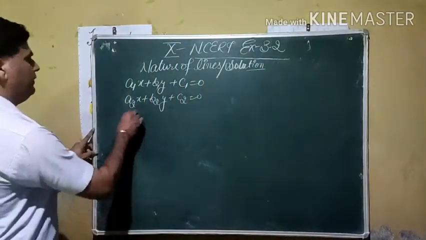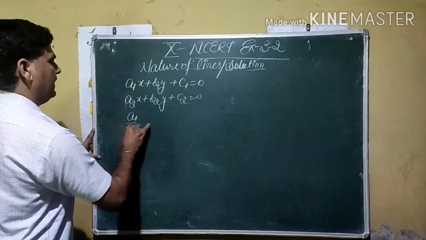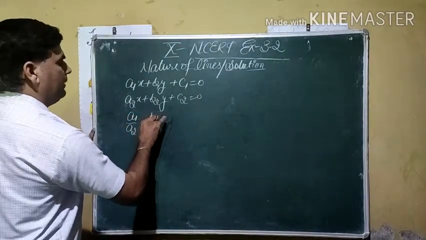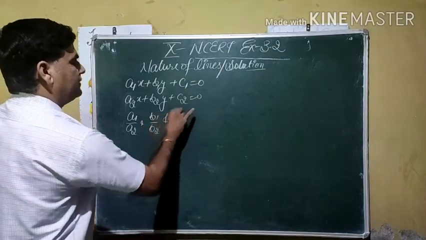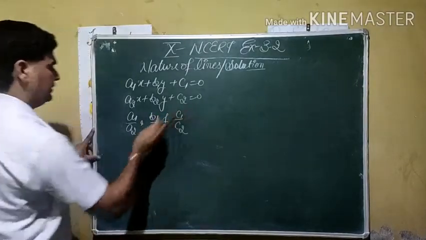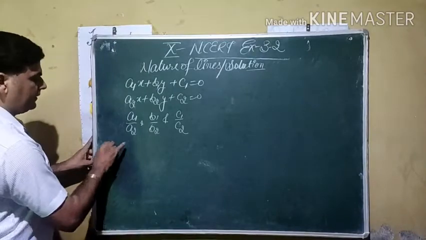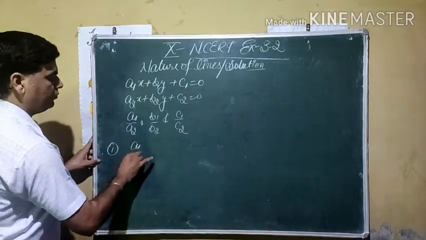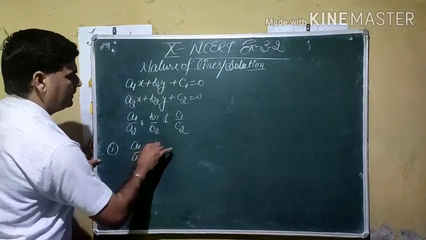What we have to check? We have to check first of all a1 by a2, b1 by b2 and c1 by c2 with their symbols. There are three possibilities we may get. Either the first ratio is different from the second.